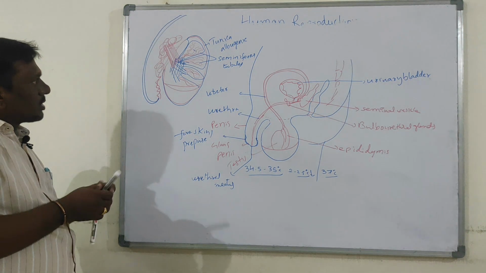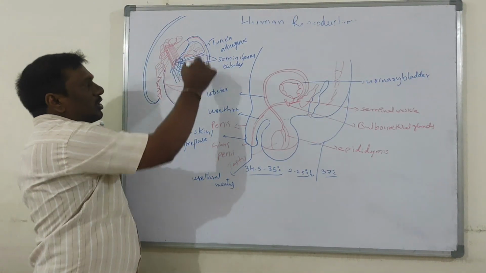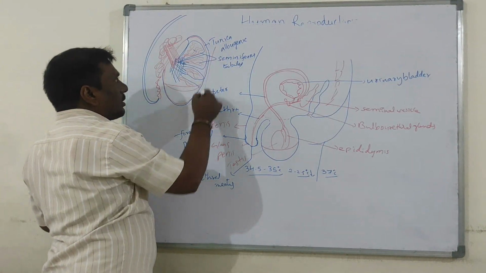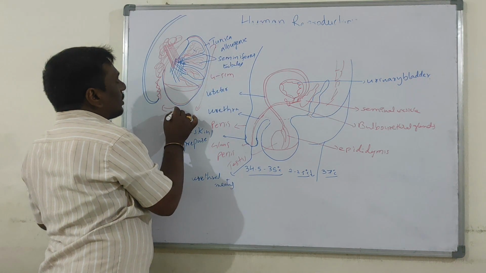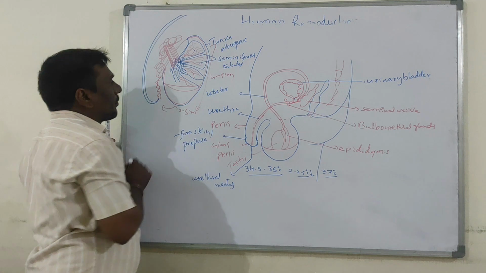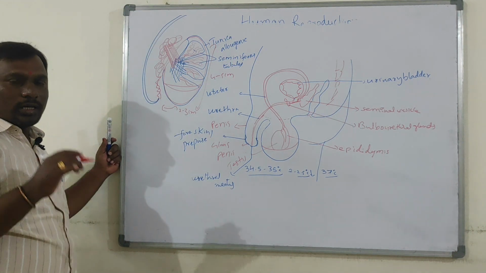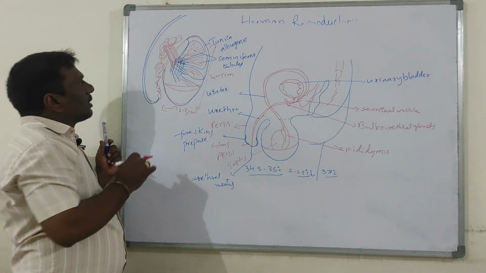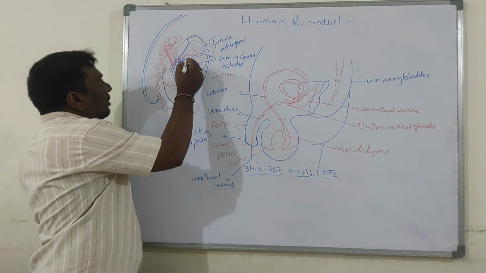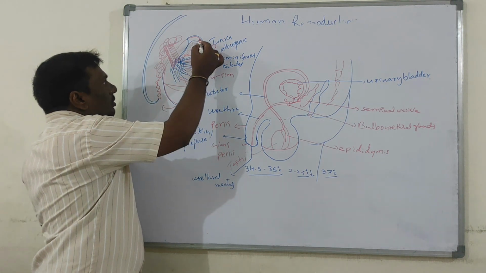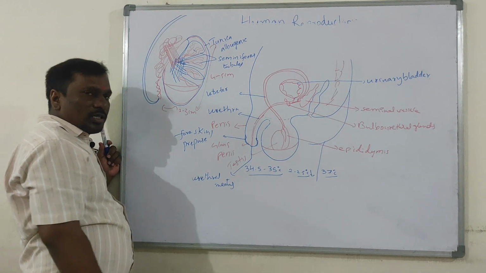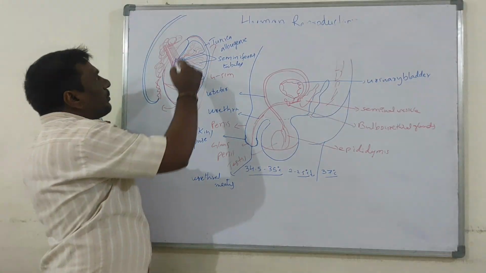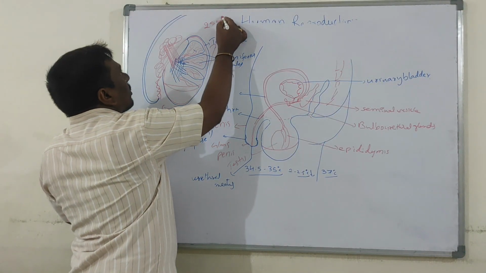Testis is oval shaped, length 4 to 5 centimeters, width 2 to 3 centimeters in an adult human being. Now this testis is covered by a tough capsule, tunica albuginea. Each testis is divided into nearly 250 compartments.